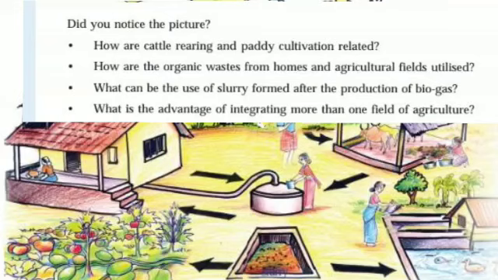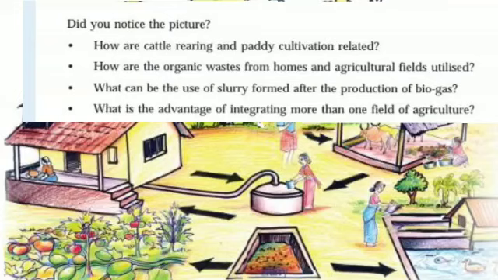So this waste, I told you, can be used to make biogas. You can see a container in that picture. So we'll put all the waste into it, and when it decomposes, it produces a gas that is called biogas, and this will provide a cooking fuel.